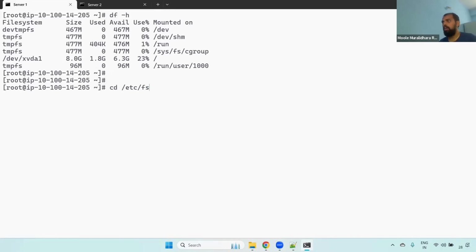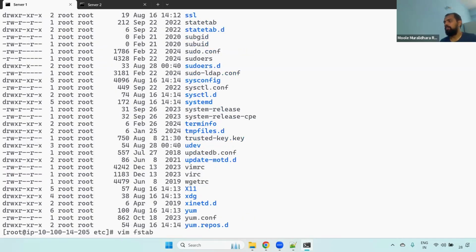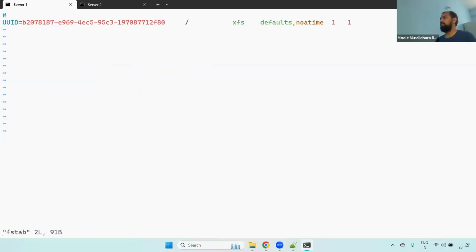cd /etc, vim fstab. Remember, guys, whenever you are doing any modification in fstab, first take a backup. Then you can modify whatever you want. Here, if you see, we have only one entry, that is the root volume. Now what you have to do is create one more entry for EFS. How do we do that? Just go into insert mode. Here in Notepad I already updated it.